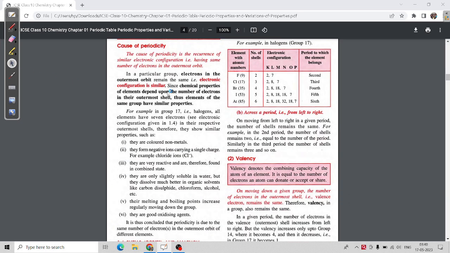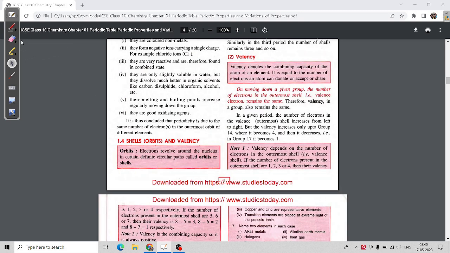Now see, this is an example given. You can check it on your own because it is easy to understand. Now, about shells, orbits, and valency. What are orbits? The fixed paths along which electrons revolve around the nucleus are called orbits. This definition is important. It is not asked in questions, but you have to know it.